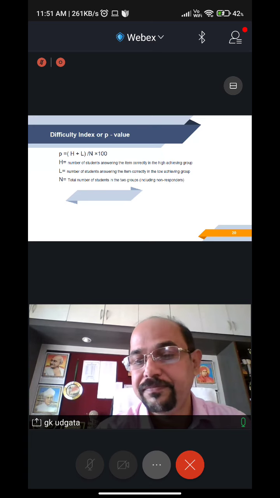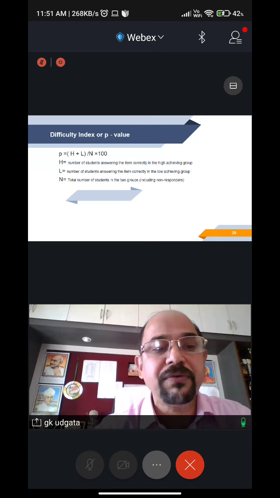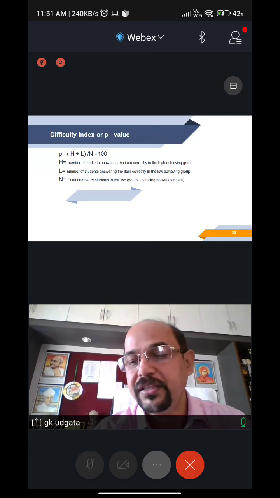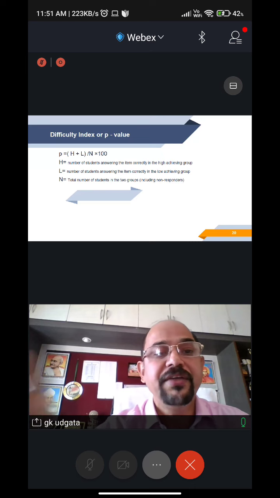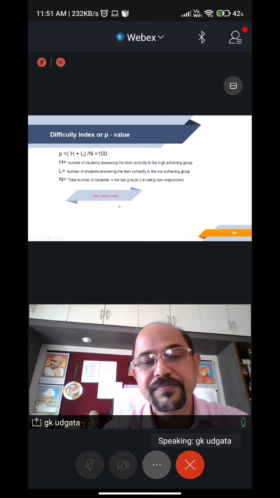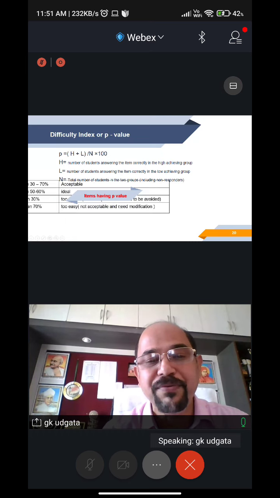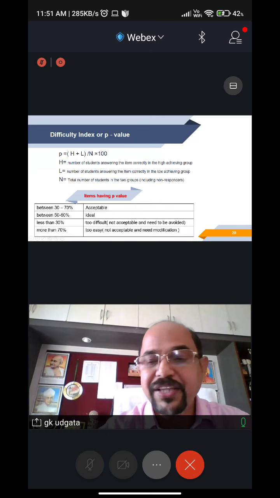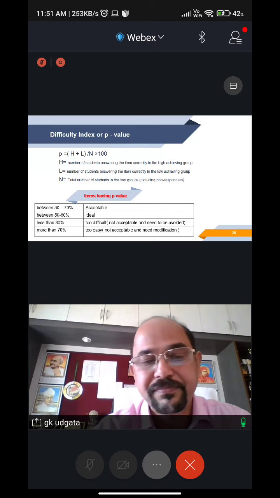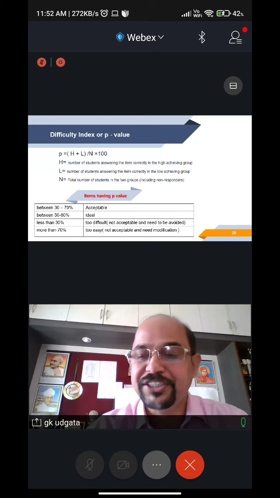That is L. Divided by the total number of students. The total number of students in both the groups is 20. So 10 in the top, 10 in the bottom. And if you divide that and multiply by 100, you will get the p-value. And what is the meaning of the p-value? It will be in percentage because it is multiplied by 100. If it is between 30 to 70%, the question is acceptable.